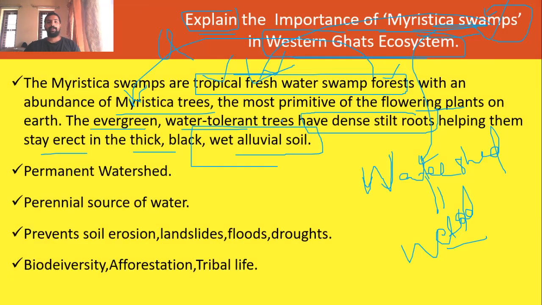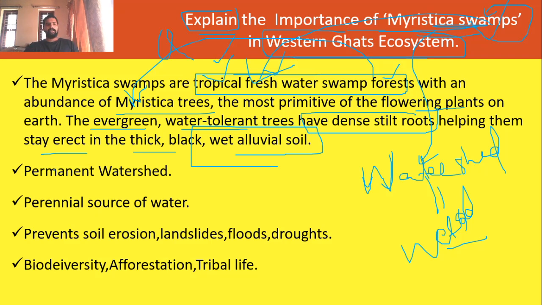We know it is mainly seen in tropical forest. The tropical region is comparatively a hot region, so the concentration of water will be very low, and the growth of species and associated flora and fauna will be limited. But whenever water is also provided, there is extra growth. In tropical forest, you can see a number of very endemic and thick vegetation and associated fauna whenever there is a Myristica swamp.